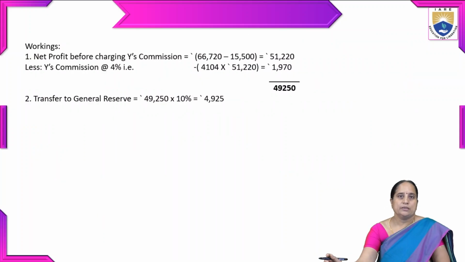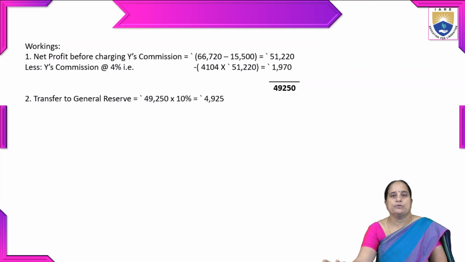Then in the working notes, if you see net profit before charging Y's commission, that is 66,720 minus Y's commission at the rate of 4%. So 15,500, you'll get 51,220. From that we have to subtract 1970. Then we'll get net profit, so that is 49,250.